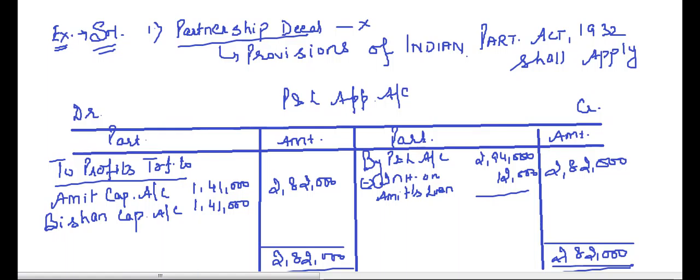These small things make a big impact on the examiner, that you know the concepts, why interest on capital is not to be paid, why salary is not to be paid, why the profits are to be shared equally. So remember to write this as per the provisions of Indian Partnership Act 1932 in the absence of a partnership deed.